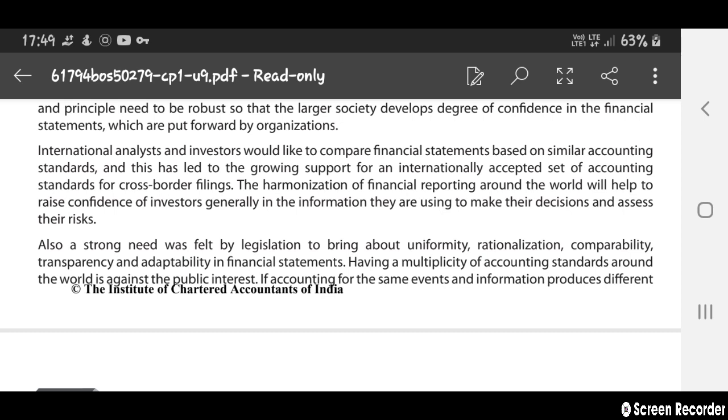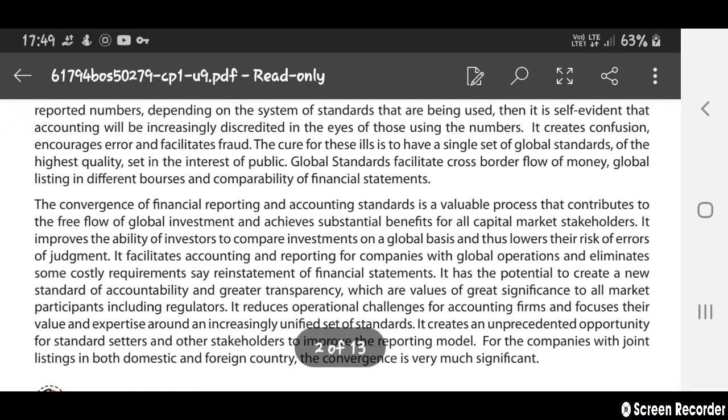Having a multiplicity of accounting standards around the world is against the public interest. If the accounting of the same events and information produces different reported numbers depending on the system of standards being used by that company, then it is evident that accounting will be increasingly discredited in the eyes of those who are using the numbers. It creates confusion, encourages error, and facilitates fraud.